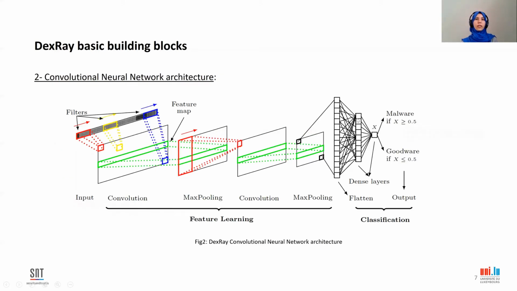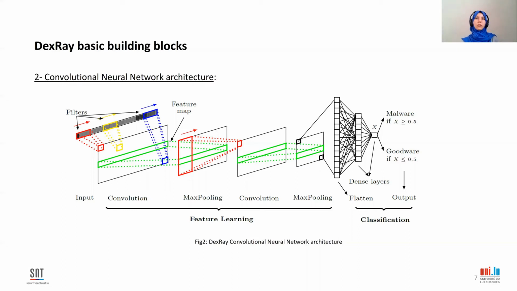Similarly, we have opted for a simple deep learning architecture. So we have used two one-dimensional convolutional layers and two max pooling layers for our feature learning unit. And we have used two dense layers for our classification unit. So we have as input a vector image.